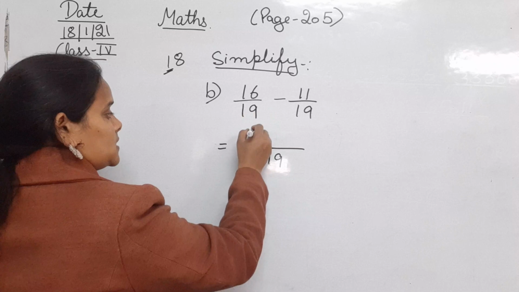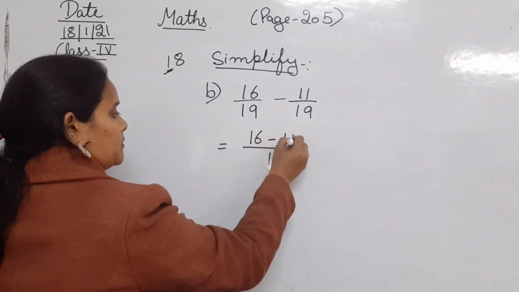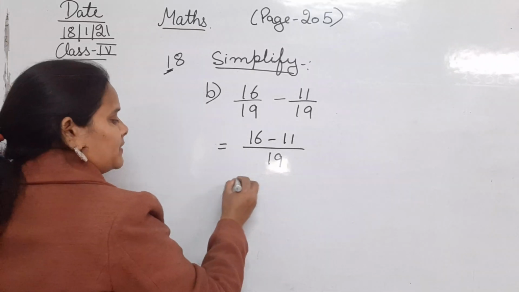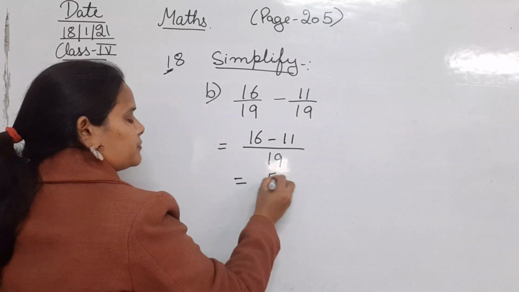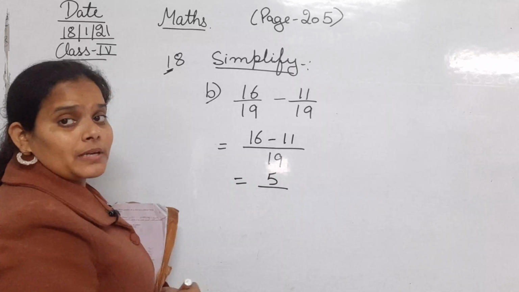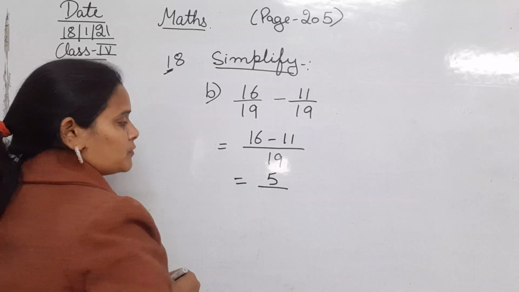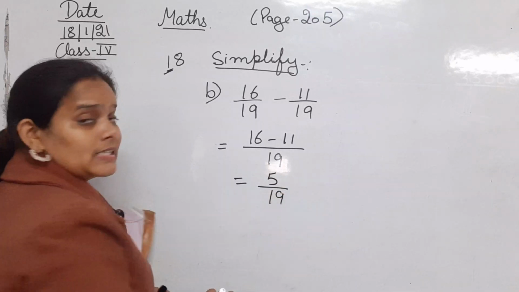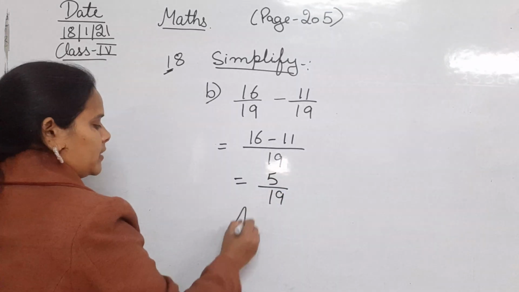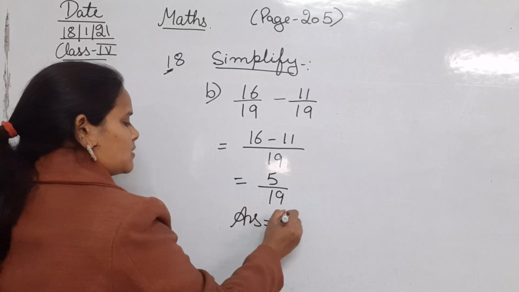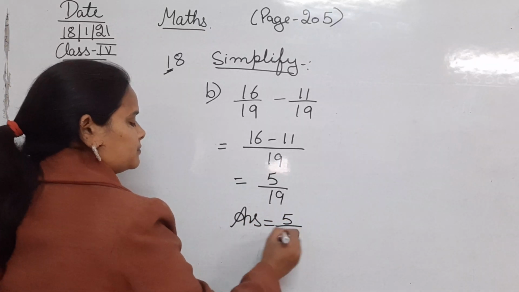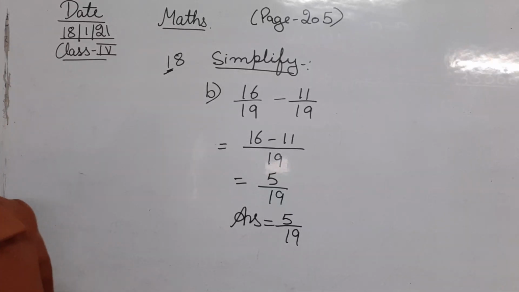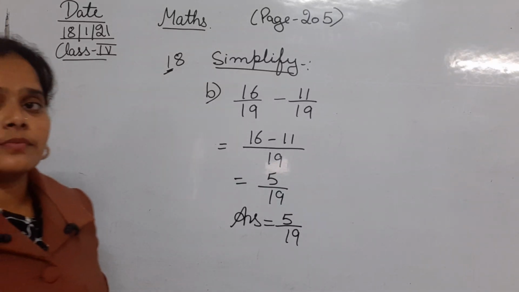The first is 16, second is 11. 16 minus 11. 16 minus 11 is 5. 16 में से जब आप 11 minus करोगे, you will get 5. And the denominator is 19 as it is. So here we will write the answer, that is 5 upon 19. So this is the solution of the B part. You can just pause it here and note it down in your notebooks.